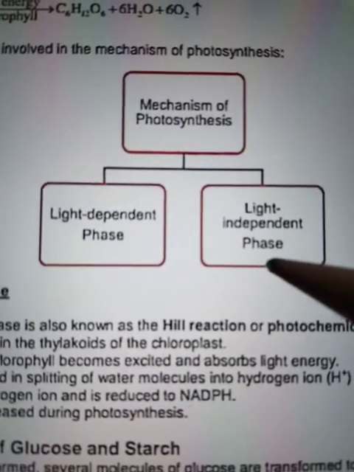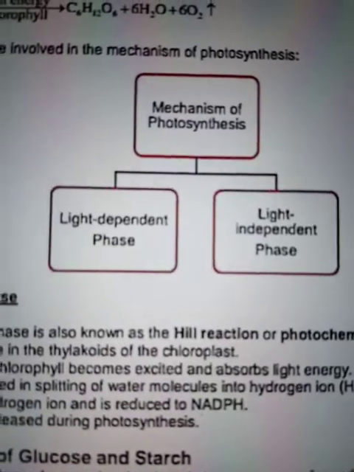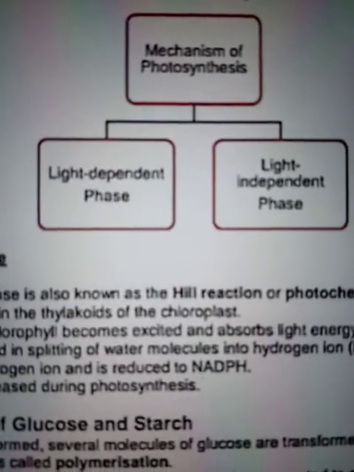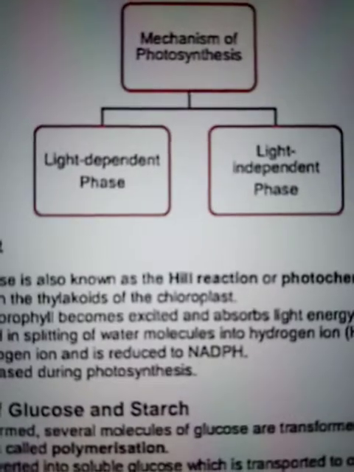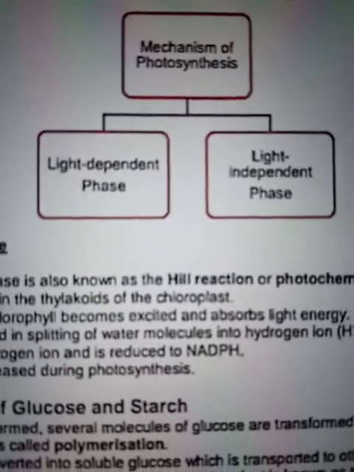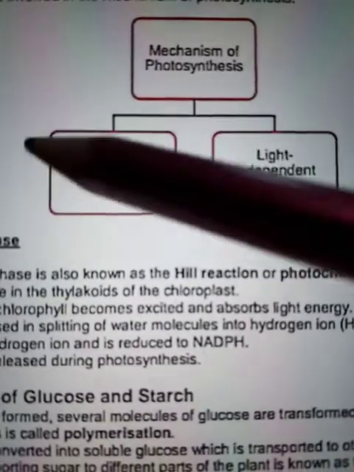Other names are also given, I'll come across this. The one mentioned in your syllabus is only the light dependent phase, that is the light reaction phase. The light independent phase, that is the dark reaction, is not mentioned in your syllabus, so we'll discuss it later, but first we'll talk about the light dependent phase.